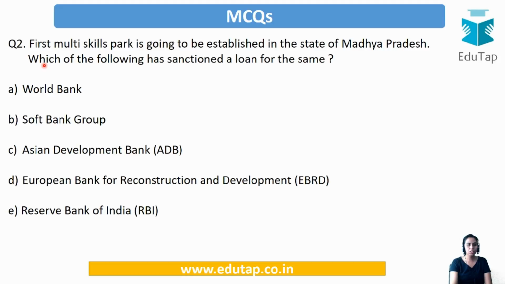Question number 2. The first multi-skills park is going to be established in the state of Madhya Pradesh. Which of the following has sanctioned a loan for the same? So which of the following organizations? Just go through them. You must know the answer. Is it the World Bank, SoftBank Group, ADB, EBRD, that is the European Bank for Reconstruction and Development, or the Reserve Bank of India? Yes, and our answer is the Asian Development Bank. A $150 million loan is going to be provided to Madhya Pradesh for the skill development park.